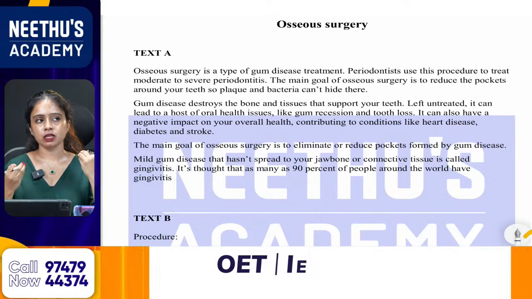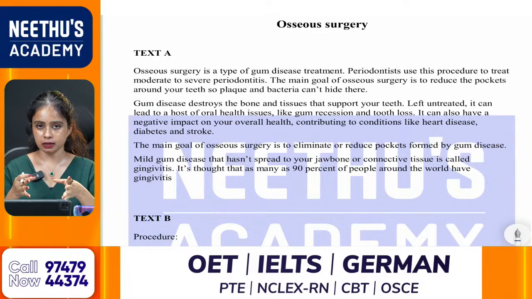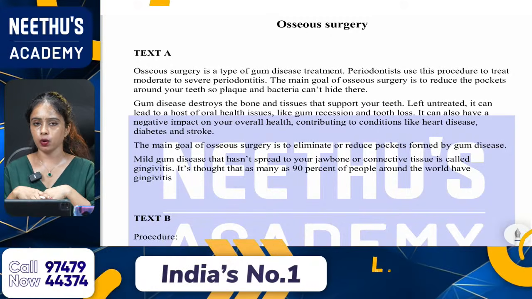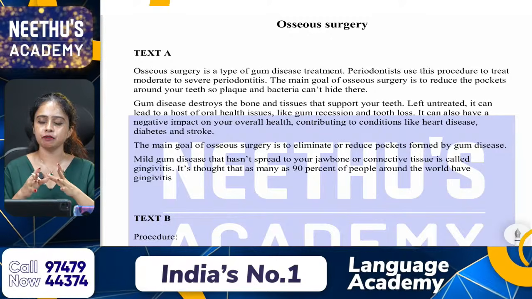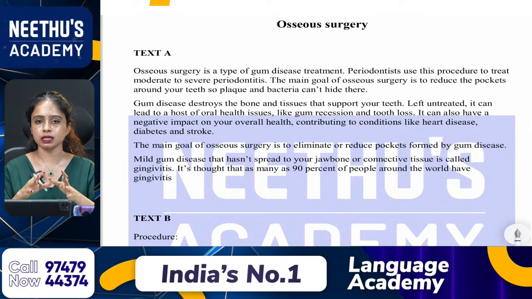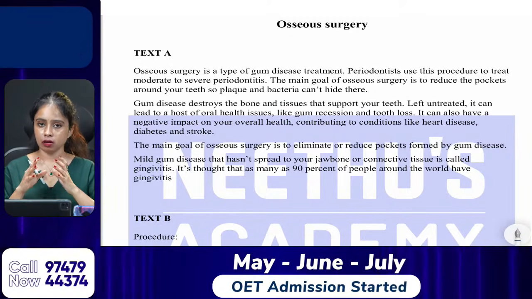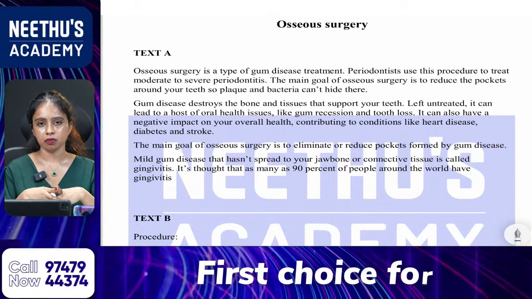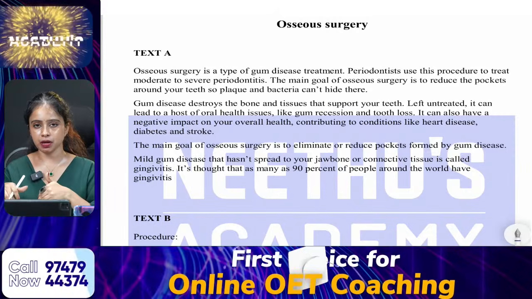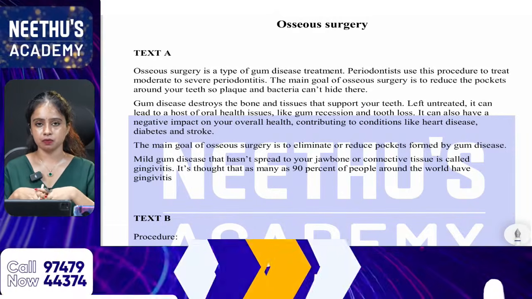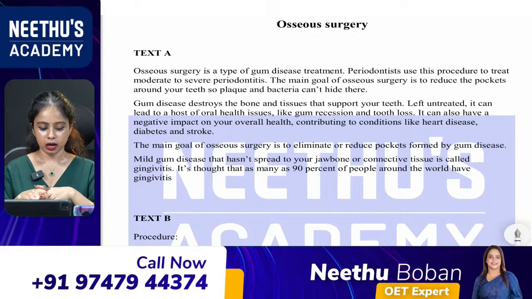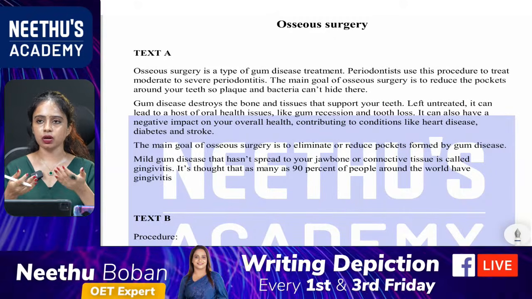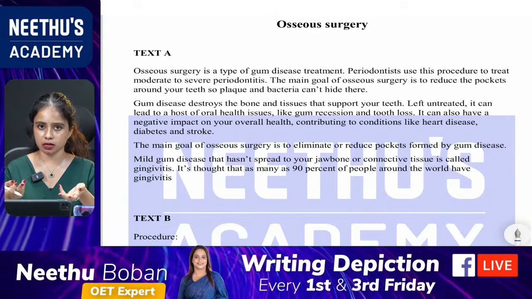For example, suppose the topic is all about dermatitis, then text A will be all about what is dermatitis. Not always all the time, but 95% I can say text A will always be about the particular condition. What is dermatitis? What are the symptoms of dermatitis? When you come to text B, maybe it is all about the prevalence and how it affects someone. And when you come to text C, maybe they will give a chart.